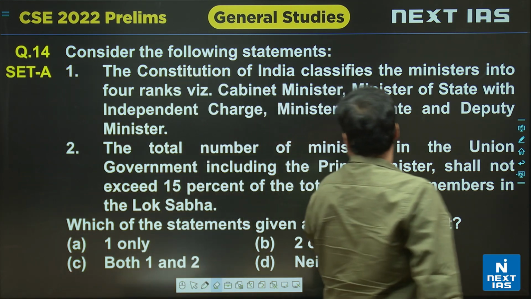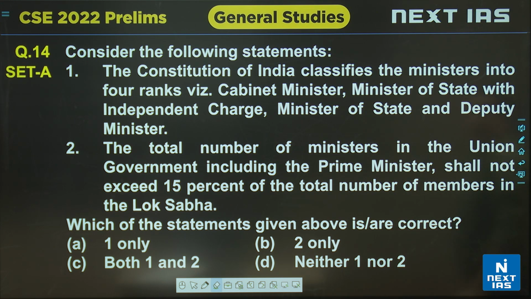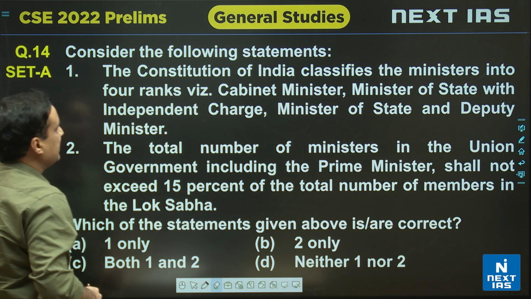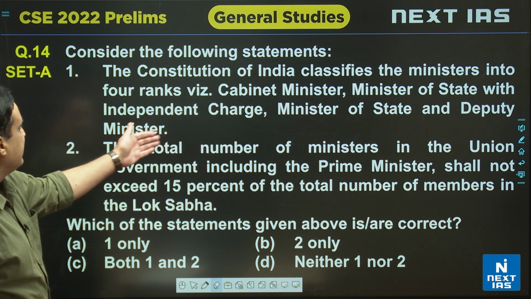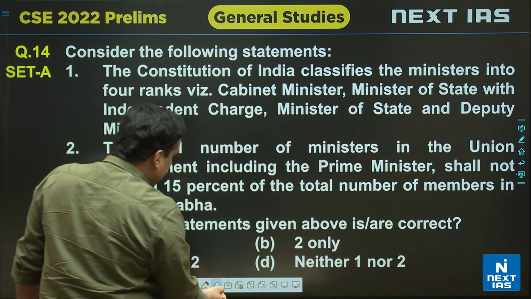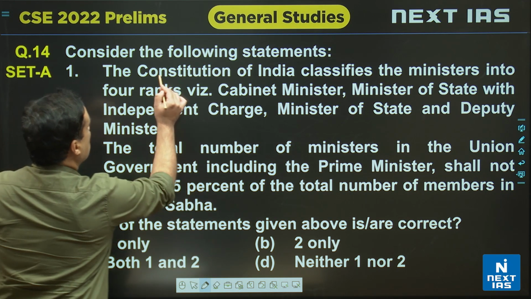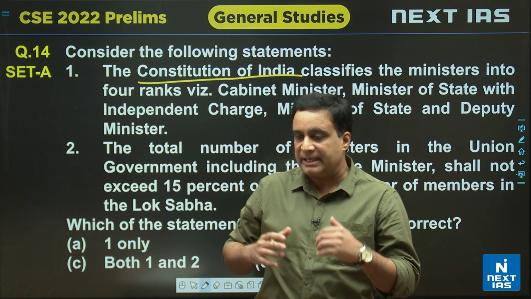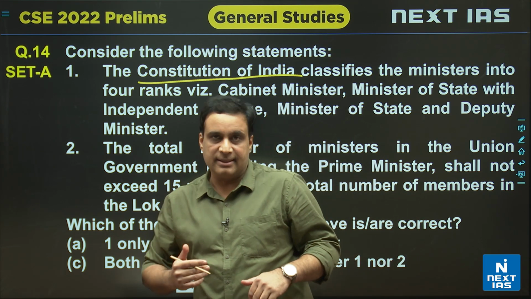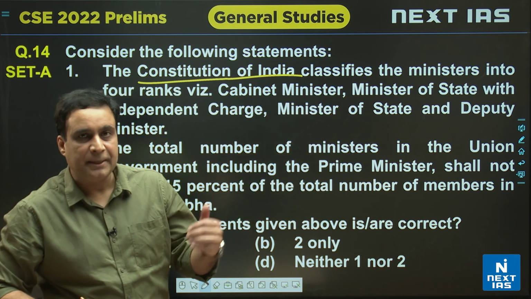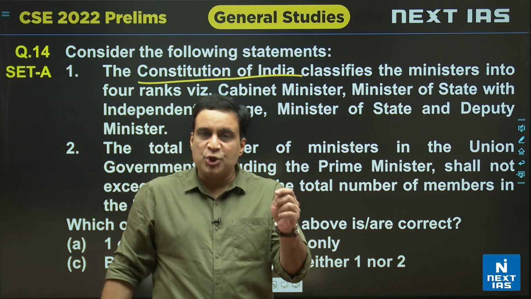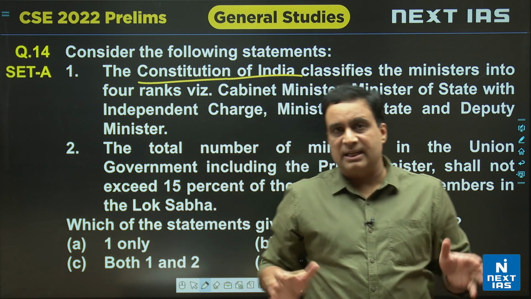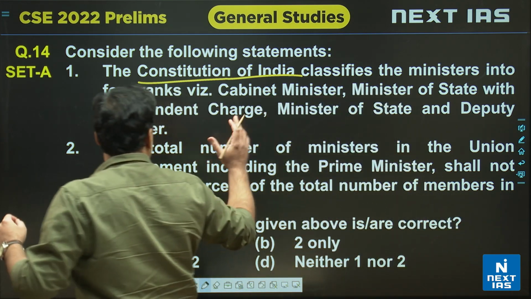Now the second question: the Constitution of India classifies the ministers into 4 ranks: Cabinet Minister, Minister of State with independent charge, Minister of State and Deputy Minister. देखिए यहाँ पर जिसने hint छोड़ा है वो ये छोड़ा है the Constitution of India. मतलब वो कह रहा है कि अगर मिनिस्टर्स को हम classify करते हैं, if we categorize the ministers in these categories, cabinet minister, minister of state या deputy minister, then Constitution of India is giving this classification. Let me tell you, Constitution में कहीं ऐसा classification नहीं है. इन ministers का जिक्र भी नहीं है.